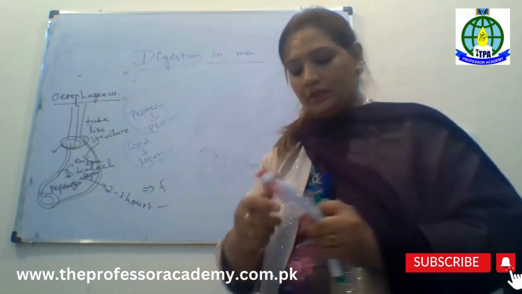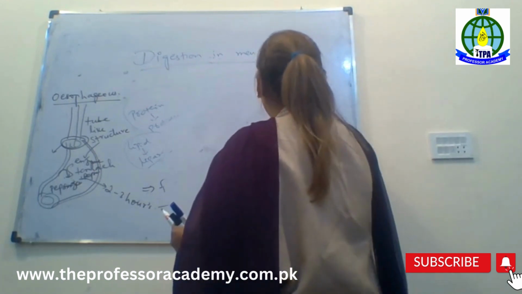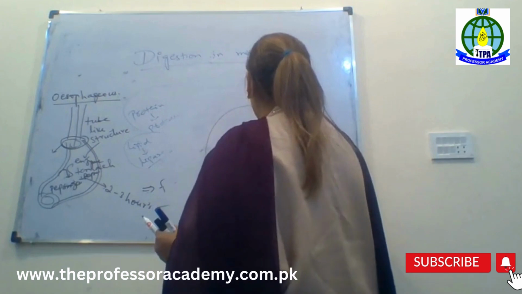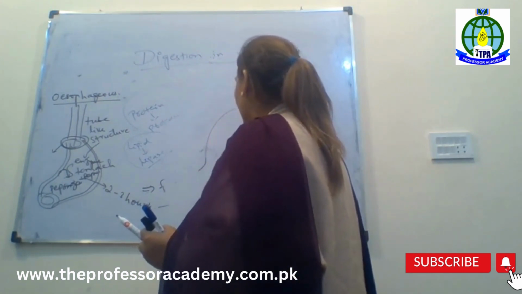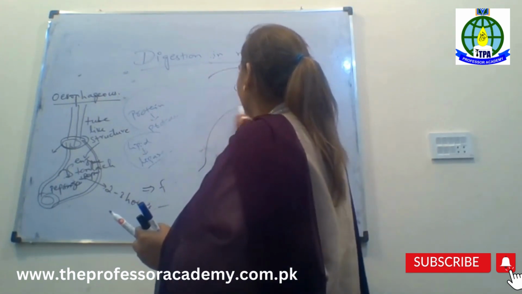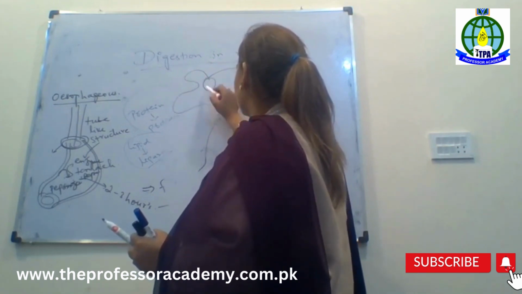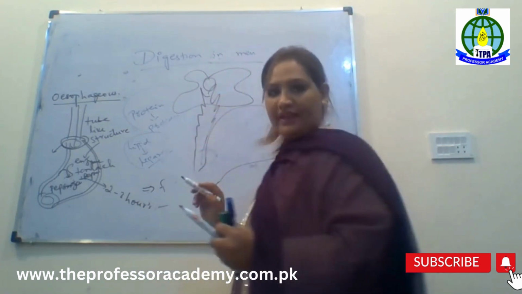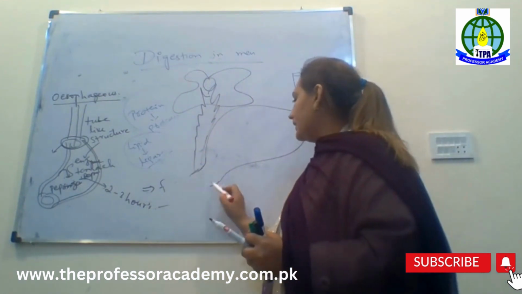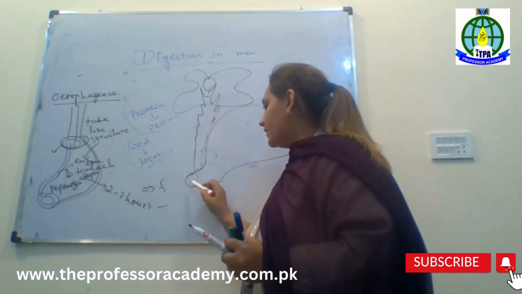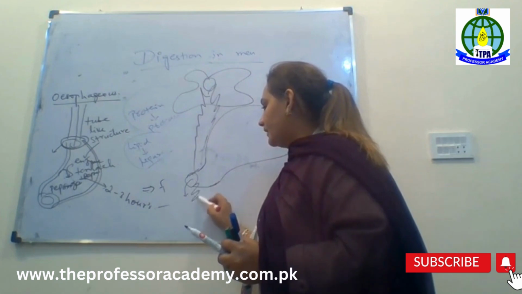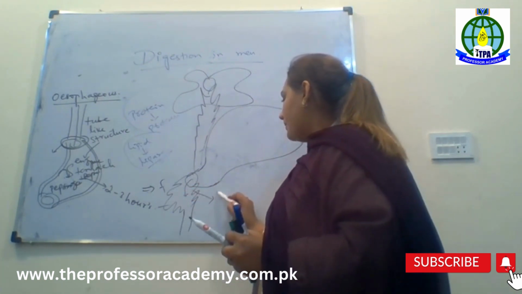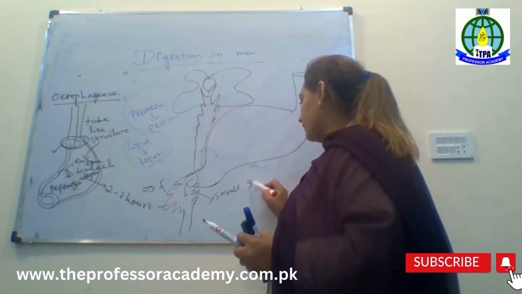If I'm talking about a very rough diagram, there was an esophagus and then there was a stomach. If I'm going to draw it in this way, and then I'm saying that there is a liver, and instead of that, there is a pancreas, which is the leaf-like structure. And then the food is going to enter the small intestine. And then what happens in the small intestine?